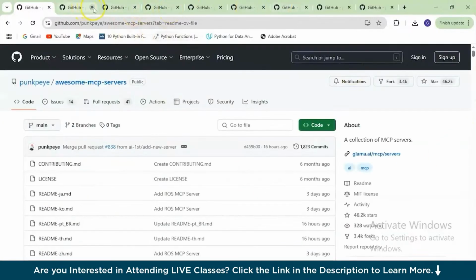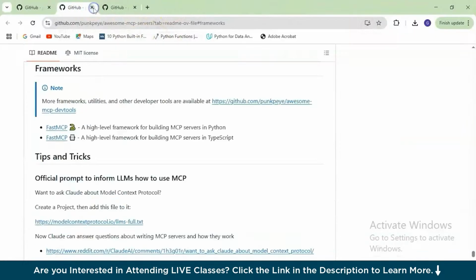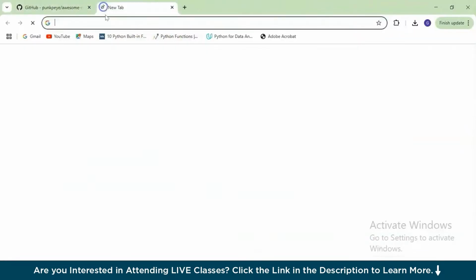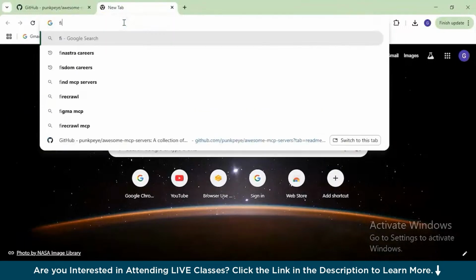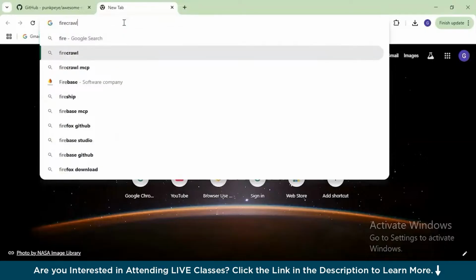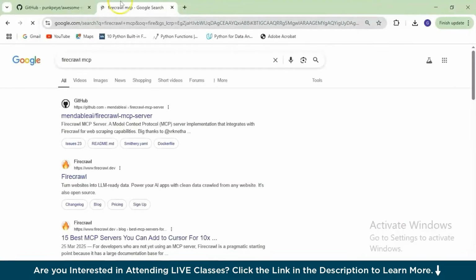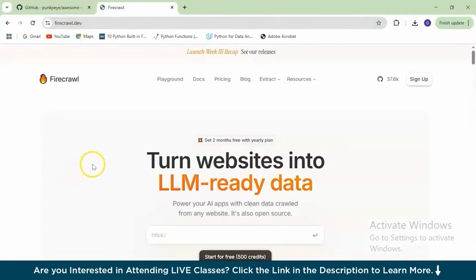Let's close all these windows and get started with the next stage where we need an API, right? So for that, the project that we're working on, which is web crawler, we will be needing an API from one of the providers, which is Firecrawl API. Okay, that's the one, Firecrawl MCP. So that's the one. Click on that particular link.